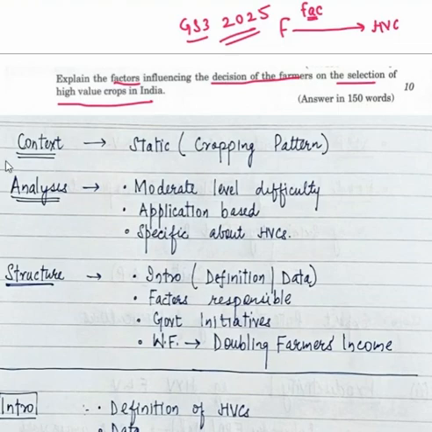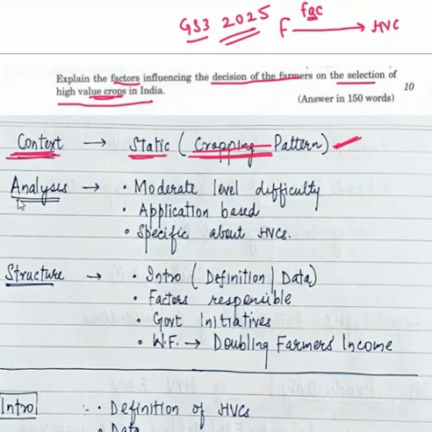First let's discuss the context of the question, that why this question has been asked. Look, this question of going towards high value crops is a static question because cropping pattern has been mentioned in the syllabus. If you see the GS3 syllabus, it's mentioned crops and cropping pattern. So you should expect a question on cropping pattern almost every alternate year. There was a question last year also regarding millets. So cropping pattern is important.